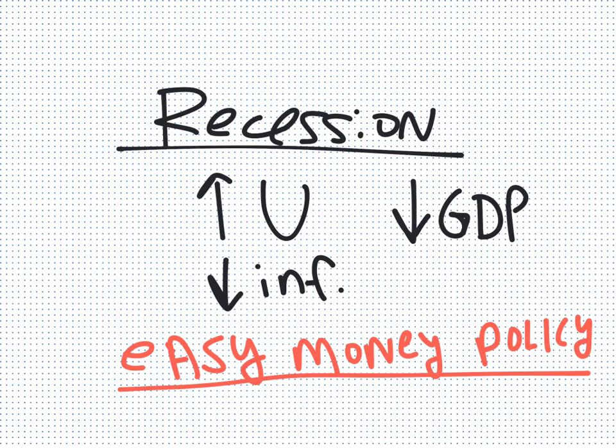Alright, so today we're dealing with the transmission mechanism of monetary policy. So where we're going to start is a recession. A recession is characterized, as we know, by low GDP growth, high unemployment, low inflation, and so the Fed would institute easy or expansionary money policy to combat the recession.